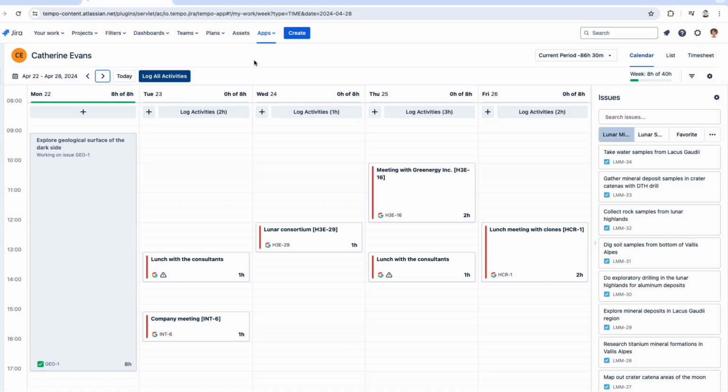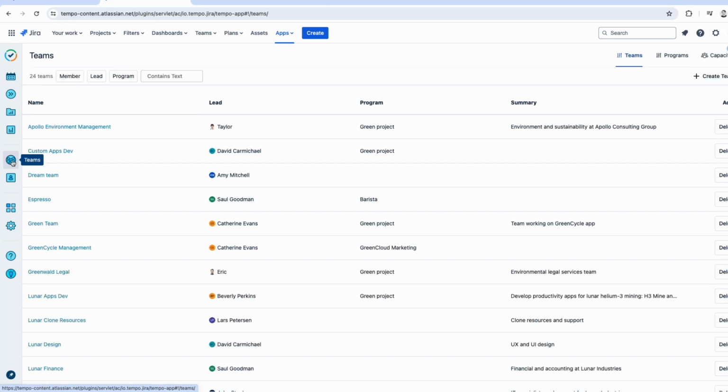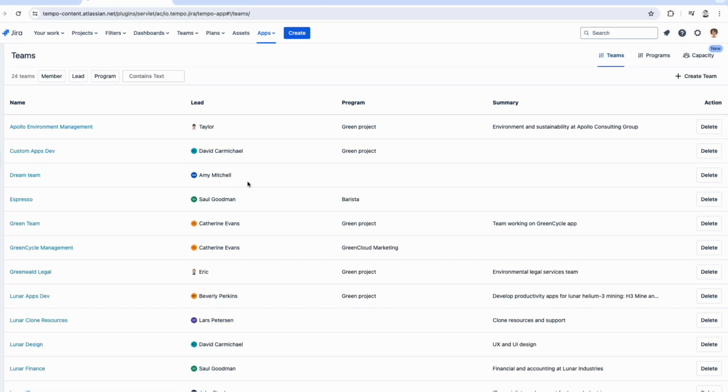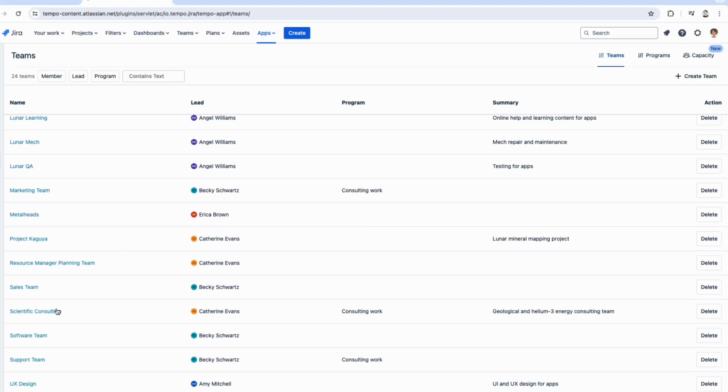To show this workflow, we're going to talk about Tempo Teams. The team we'll be talking about today does consulting work for a couple of different lunar, geological, and helium-3 energy projects. The team is called Scientific Consulting. Let's navigate over to the left sidebar, find the Teams icon and click on it. This shows a list of teams that have been created on your Tempo instance. You can create Tempo teams for whatever you need. For example, we have teams per department and also project-based teams. As I mentioned, we're going to go into the Scientific Consulting team, so I'm going to scroll down and click on that.